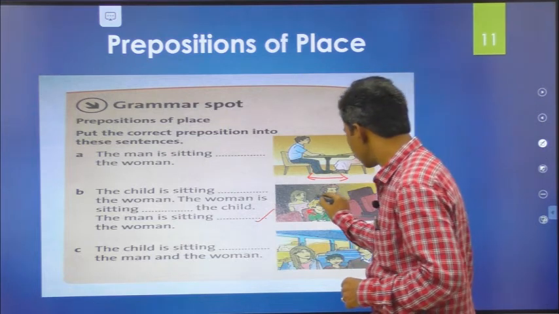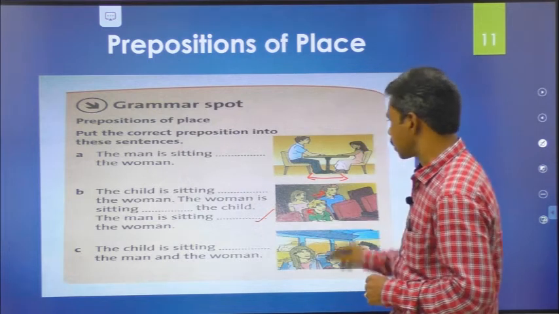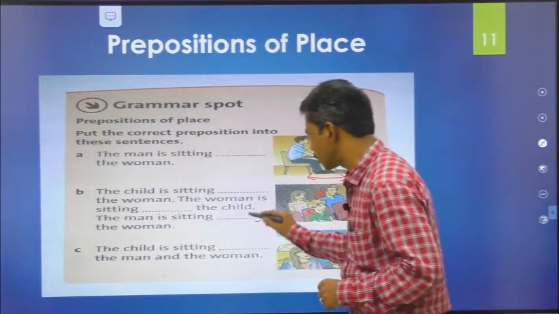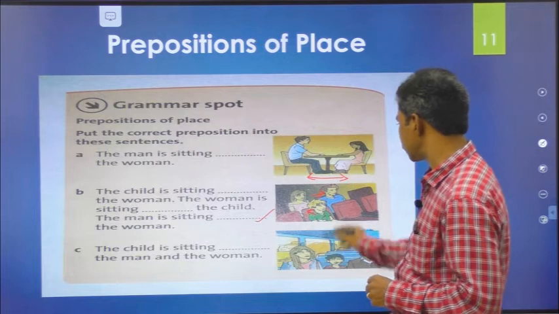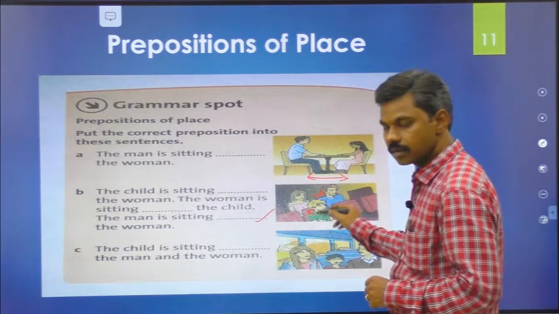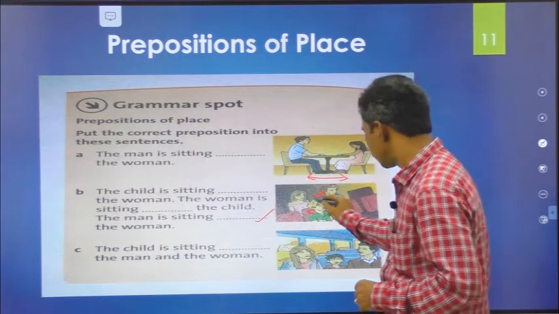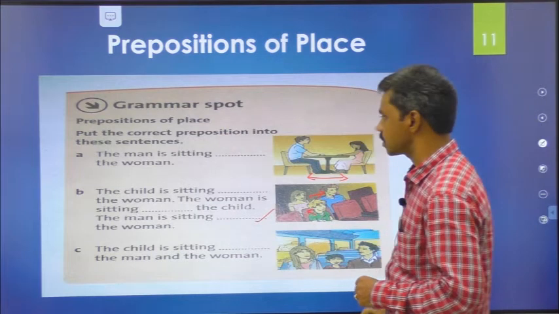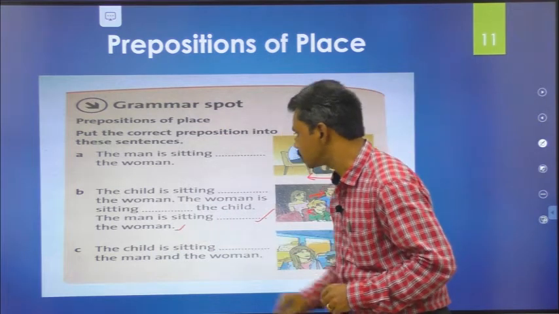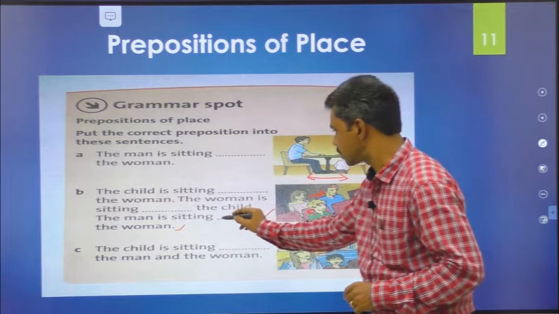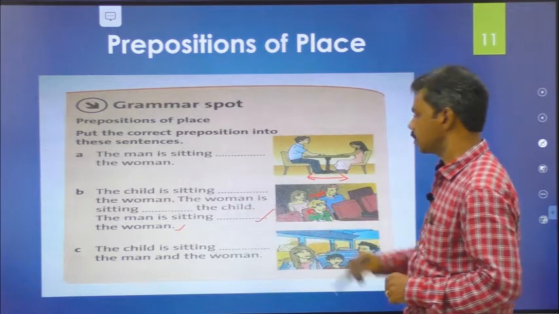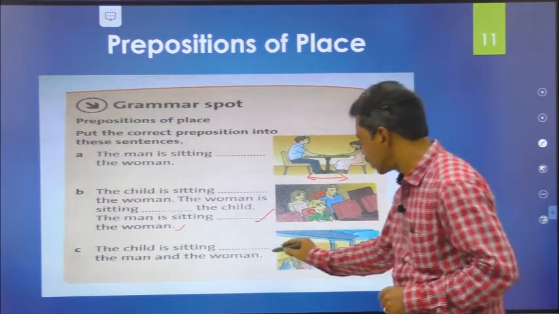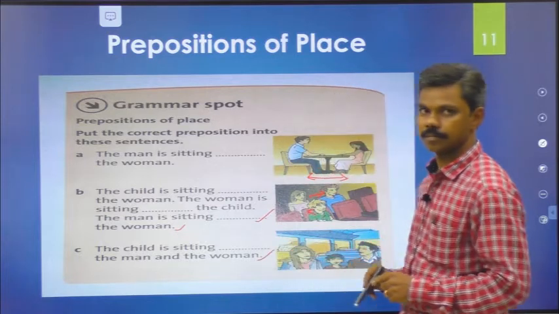The man, so here is the man. The man is sitting dash the woman. Where is the man here? The man is sitting beside the woman. Next, let's come to the third one.